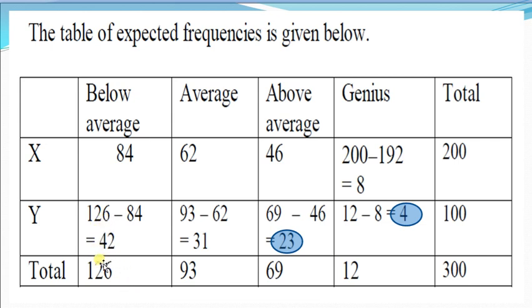Here the total frequency is 126. After subtracting 84 from 126, we get 42 remaining frequency. This is the expected frequency, and this column total is 93. After subtracting 62 from this 93, we get 31 as the residual frequency of this value.